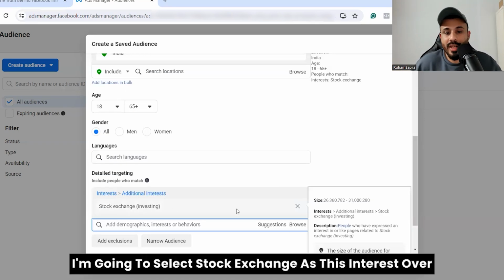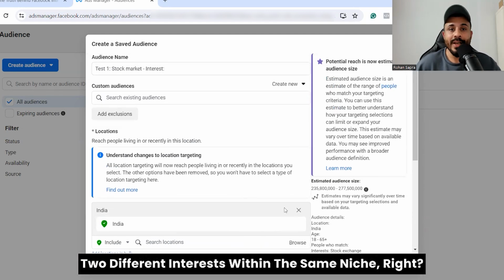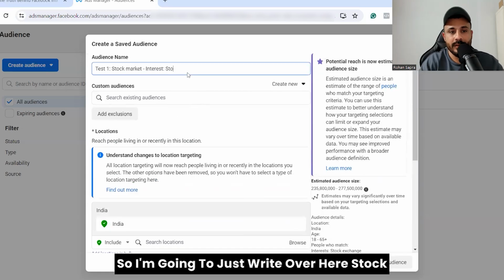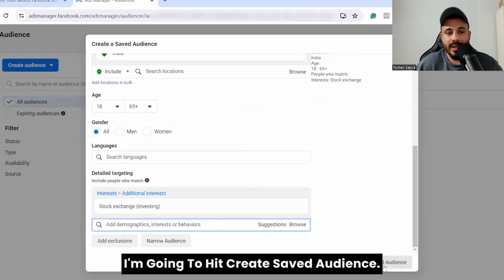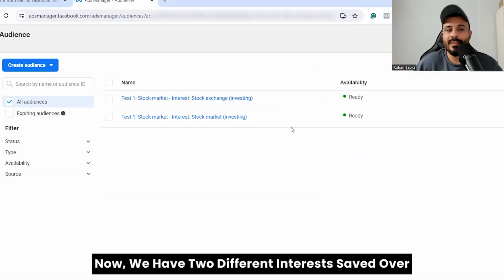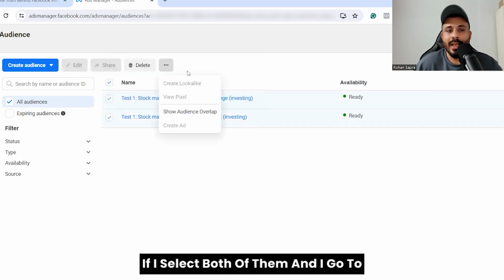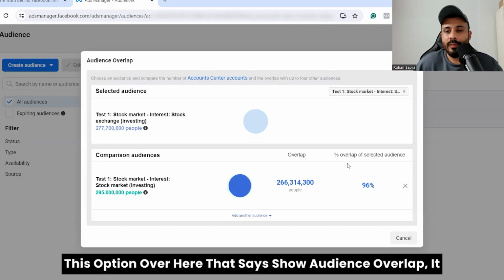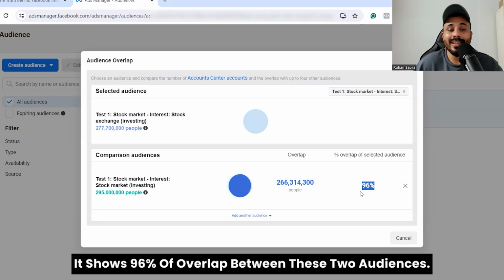So this is what I'm going to do. I'm going to select stock exchange as this interest over here, as I'm trying to show you the overlap between two different interests within the same niche, right? I'm going to just write over here, stock exchange, the name of the interest, and hit create saved audience. Now we have two different interests saved over here, stock exchange and stock market, right? If I select both of them and go to this option over here that says show audience overlap, it will show me the percentage of overlap between the selected audiences, and it shows 96% of overlap between these two audiences.